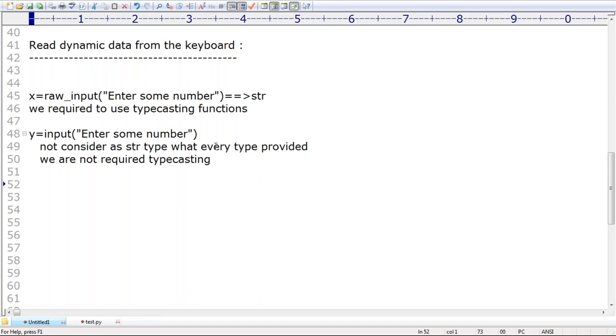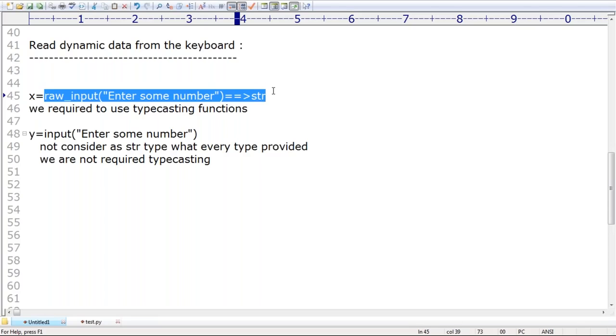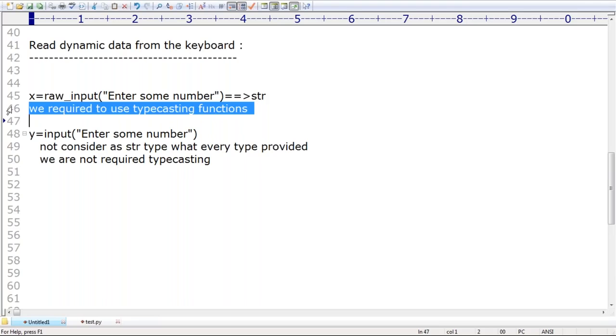Sir, how many functions are there? If you want to read the data from the keyboard, two functions are there. What is the first one? Raw input, and the second one is the input function. What is the difference between raw input and input? In the case of raw input, anything you provide, whether you provide str type or number type, by default it is always going to be treated as str type only. Compulsory we require to perform typecasting, right?